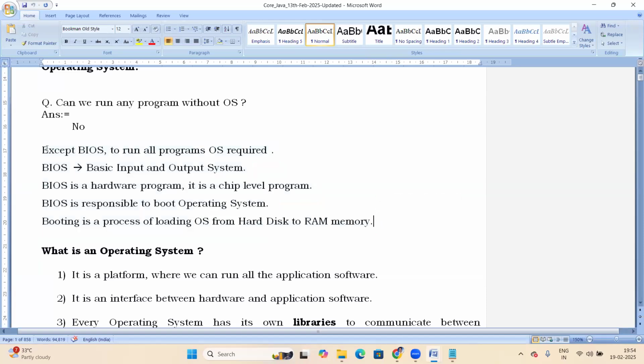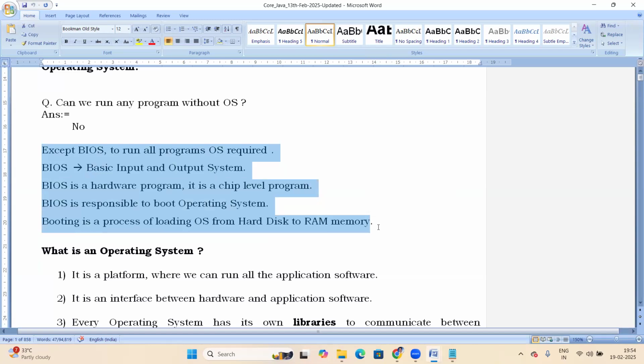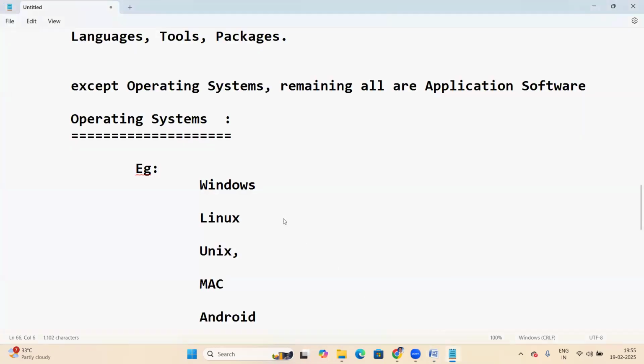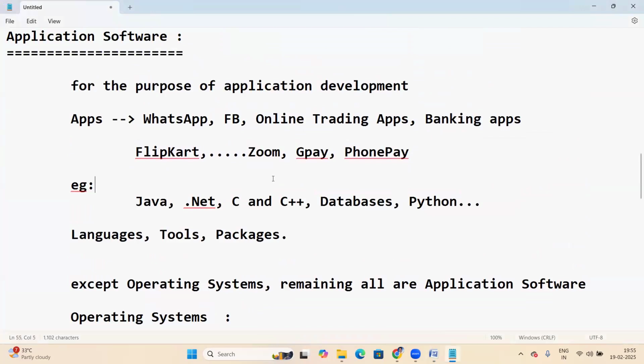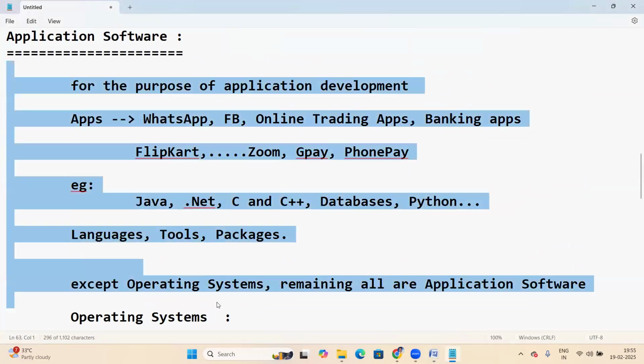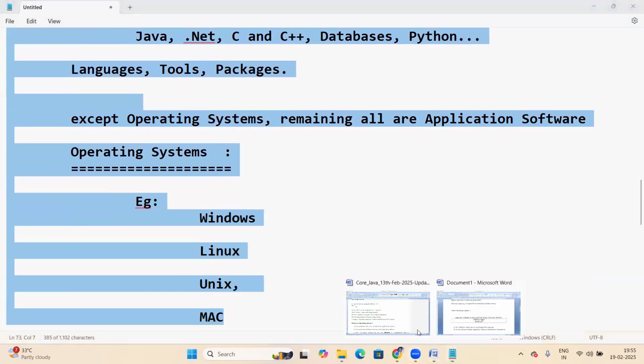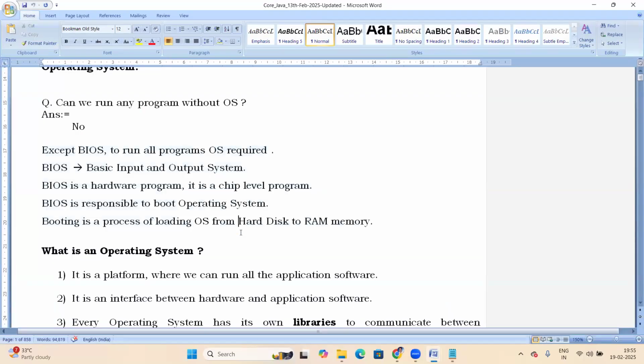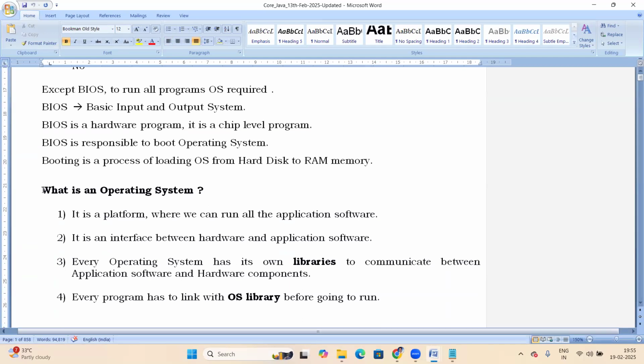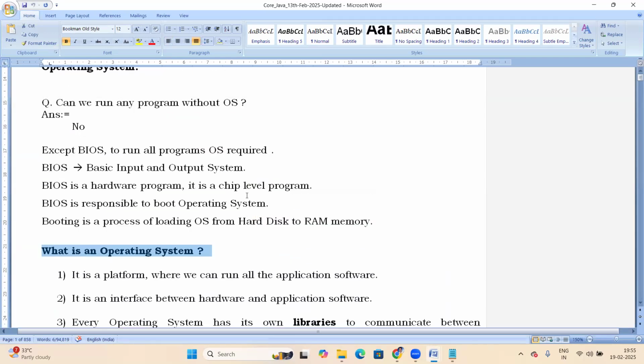After finishing class, go through the document every day. For explanation I'm using Notepad, sometimes a Word document, different kinds of things to explain your topics. Whatever I explain here, you can see in the document. My order of explanation and the document order are the same. Nothing is missing, every line will be there.